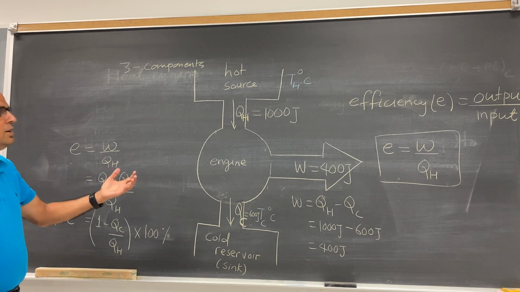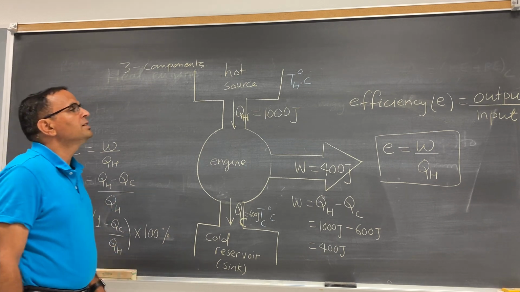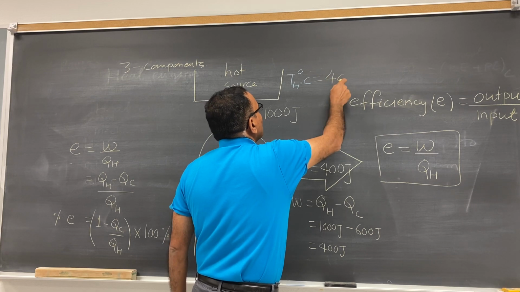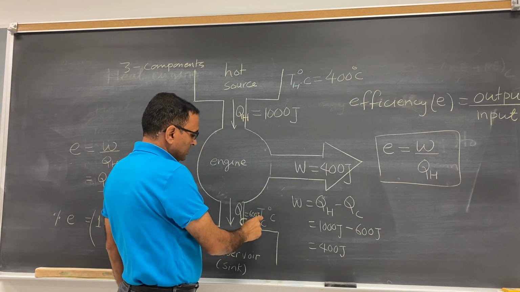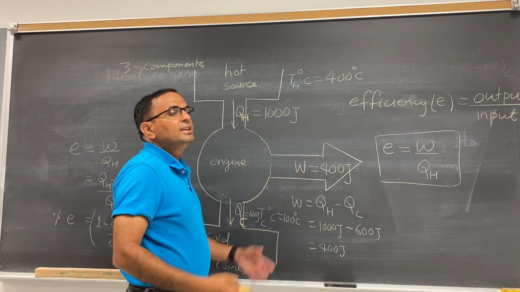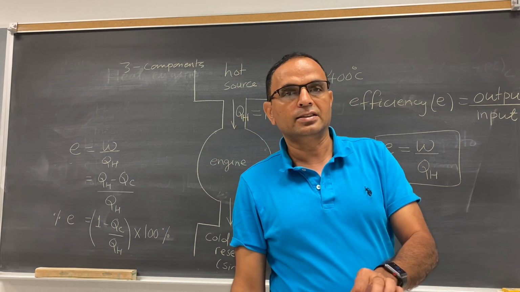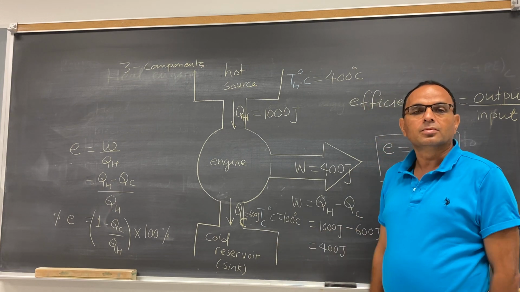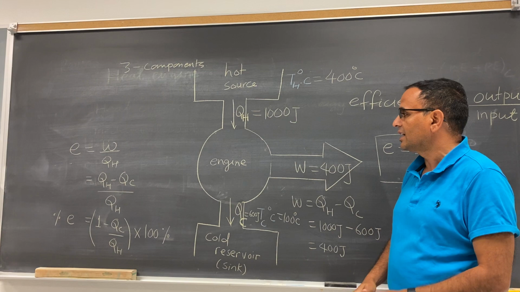But normally, if Q_C and Q_H are given, you can use this formula. But normally the temperature is given. This temperature is given, for example, 400 degrees Celsius. Let us suppose this temperature T_C is 100 degrees Celsius. So your heat engine is working between 400 degrees Celsius and 100 degrees Celsius. 400 degrees Celsius hot source, 100 degrees Celsius cold reservoir. So what is the efficiency of the engine? Simply, people ask like this.